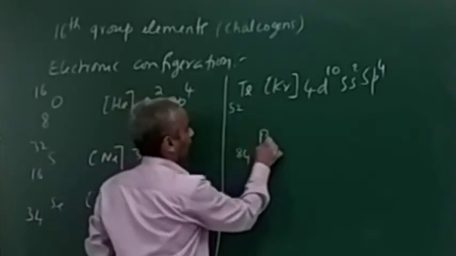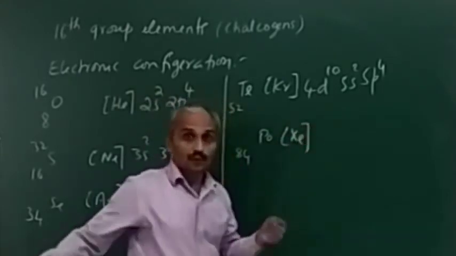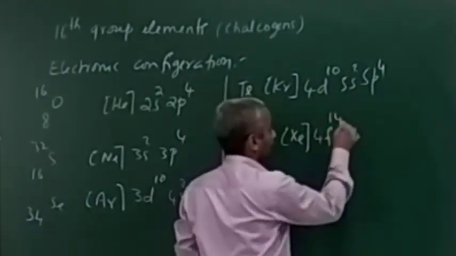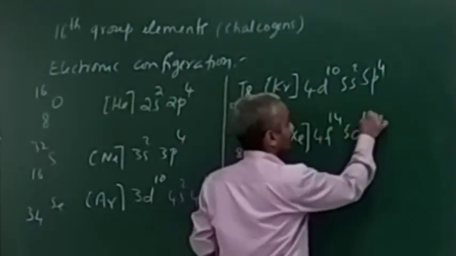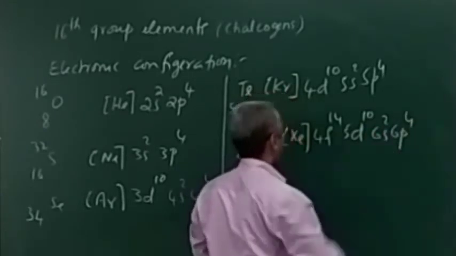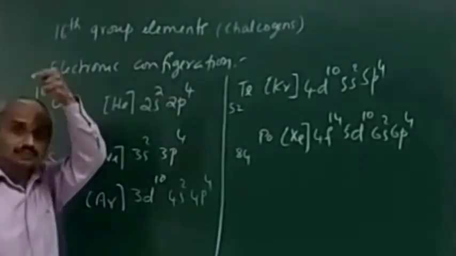84 polonium. Here xenon. Now 4f filling starts. So 4f14 5d10 6s2 6p4. What will be the next element?